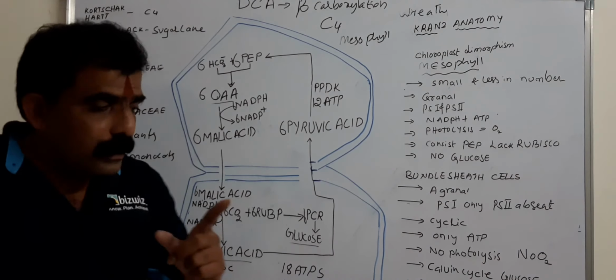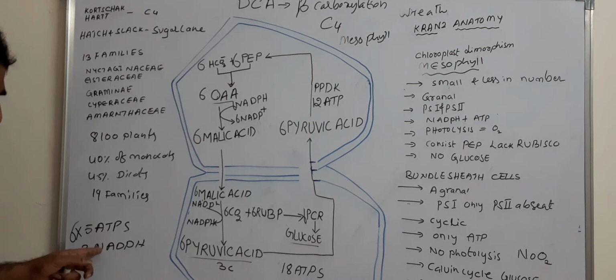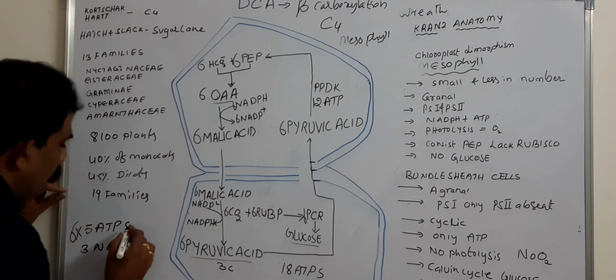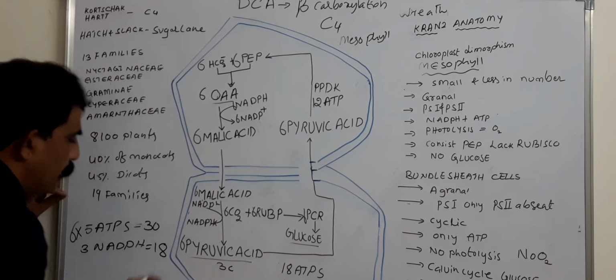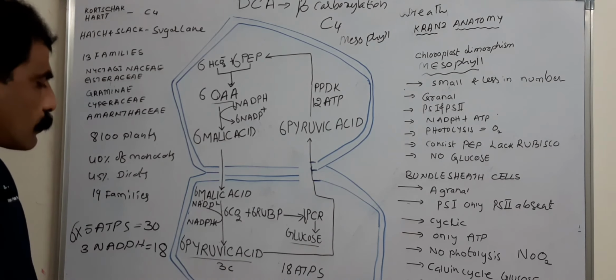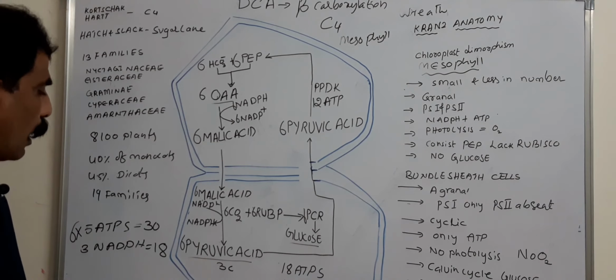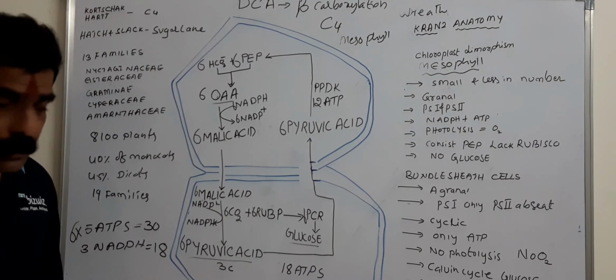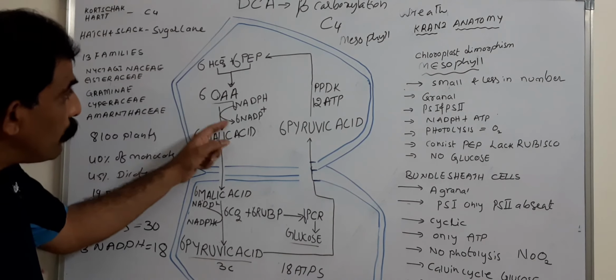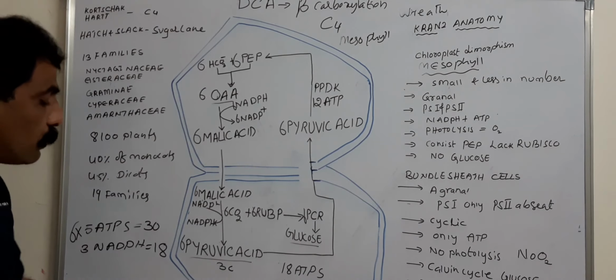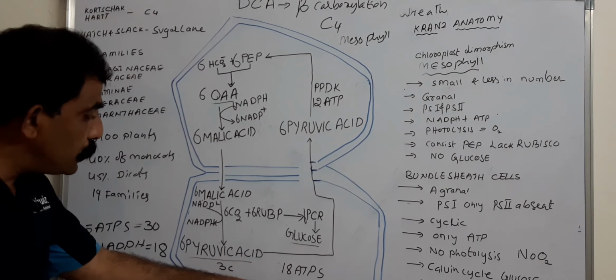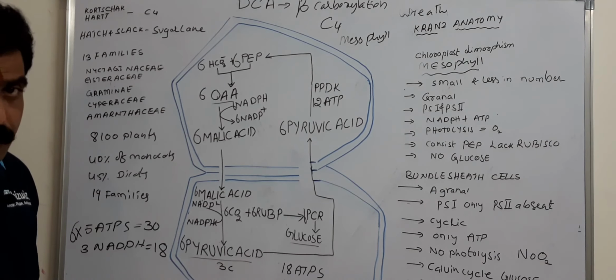For the occurrence of 1 cycle, 5 ATPs and 3 NADPH. For 6 cycles, 30 ATPs and 18 NADPH. Of these 18 NADPH, 6 NADPH are consumed in mesophyll cells and 12 NADPH in bundle sheath cells.